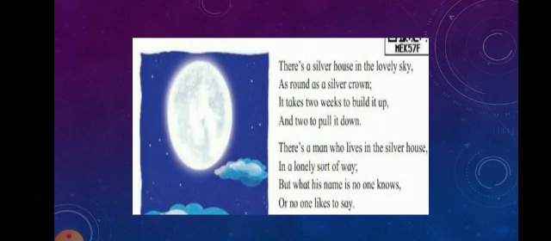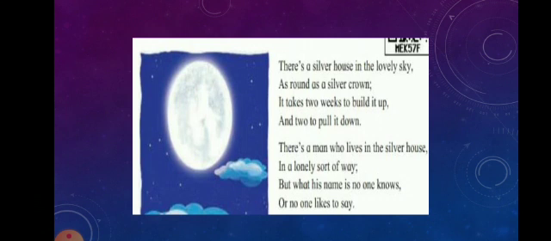So the poet John Lee indirectly describes the phases of the moon. The poem describes a silver house which is as round as a silver crown in the sky, which is in fact what, children? It is the moon.